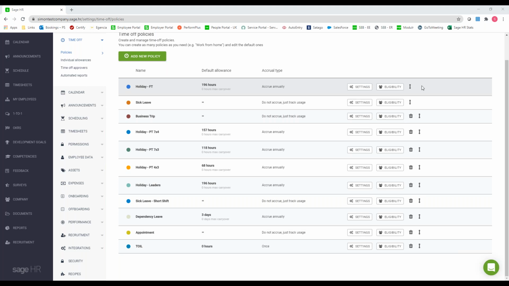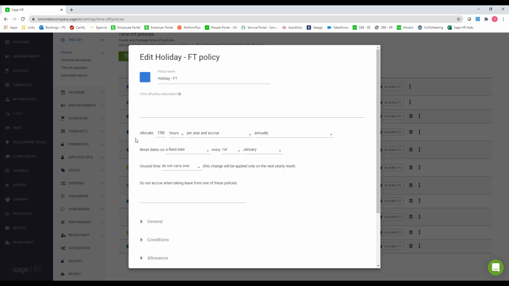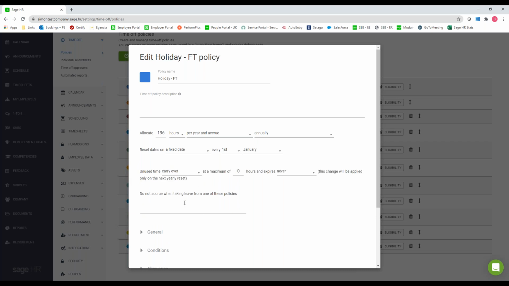So for example, if we just take the full-time holiday one here, if we open that up, you can say I've allocated 196 hours to it. Can be in days if you prefer, that's completely up to yourself. You might have two different policies, one for days, one for hours, for your different types of staff. You can see for me, that gets reset on the 1st of January. So when it hits that date, then they get their full entitlement of holidays back. Unused time at the end of that holiday year, for me, we don't allow them to carry over into the next financial year. Maybe you do. And if you do, you can specify how many hours or days you can carry over. And maybe does it expire after X amount of time.